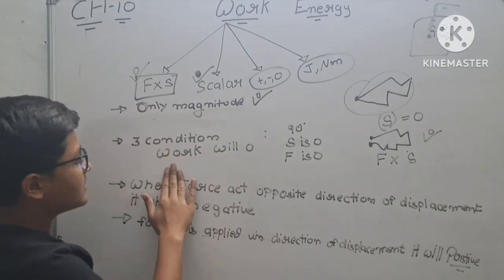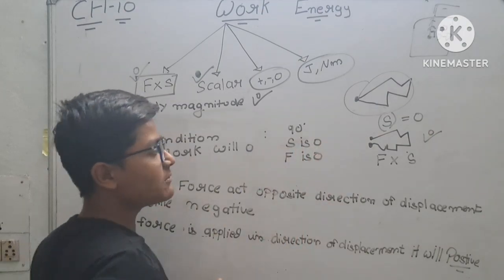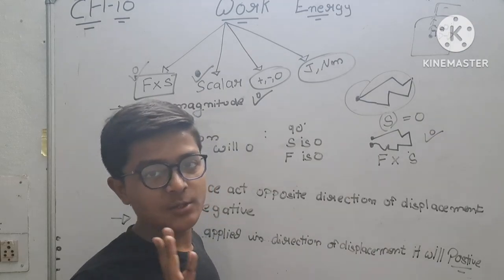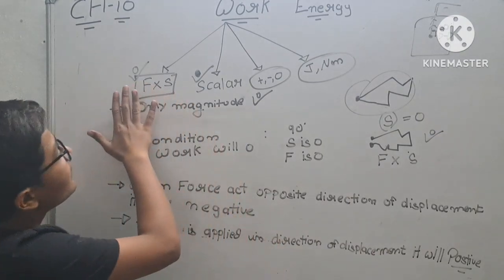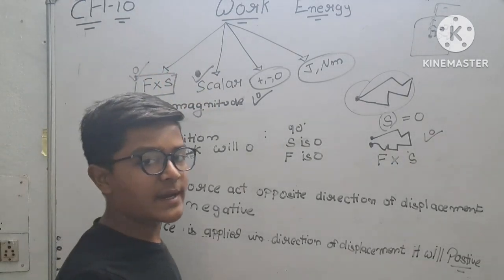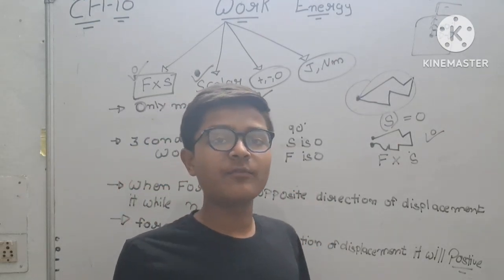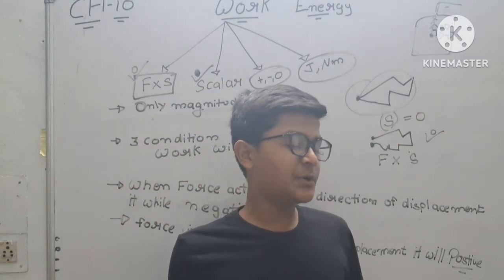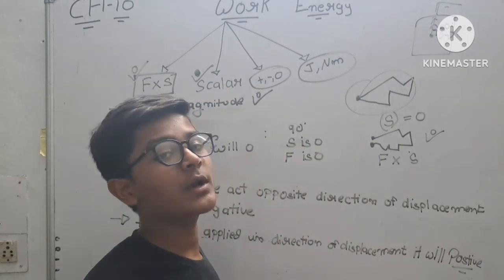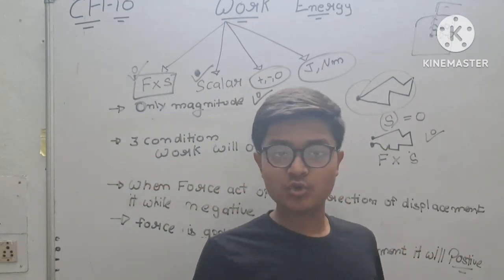Three conditions for work to be zero: 90-degree angle, S equals 0, and force equals 0. As I told in the intro, if displacement is 0, then work will be 0, because work is force into displacement. You can apply any type of force, but the answer will be 0. And if you do not apply any force, then force into distance is 0, so the answer will be 0.